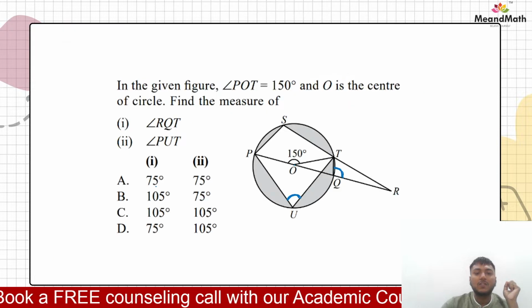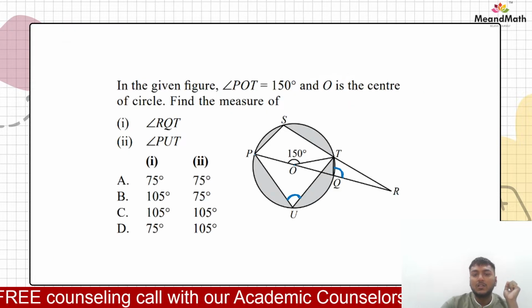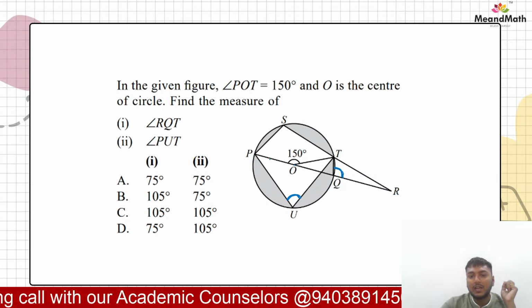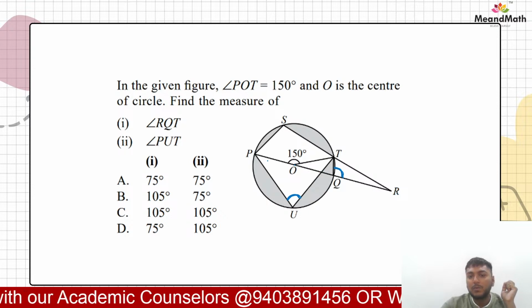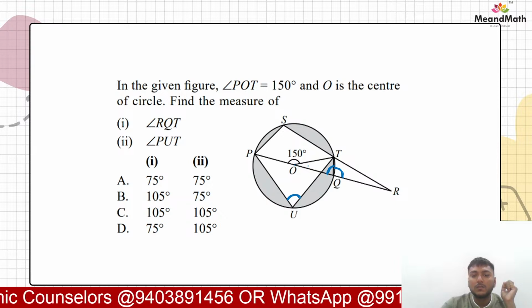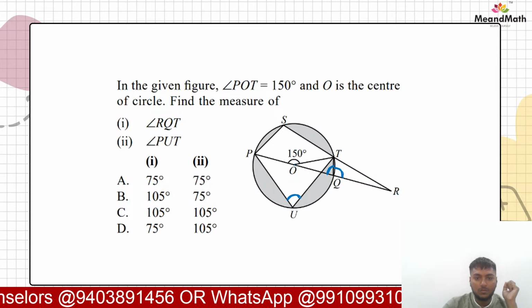So that is why we can say that this POT is twice the angle PQT, right? Yes or no?